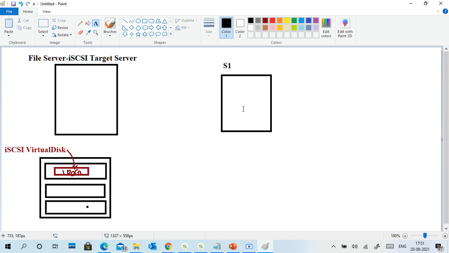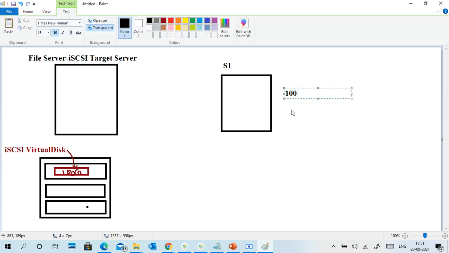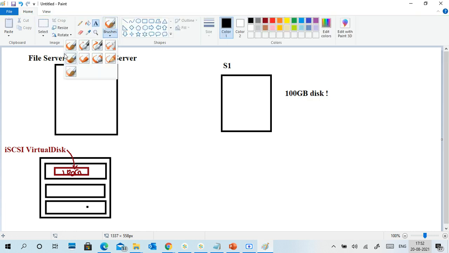This is some server, some device, some machine. It wants a 100 GB disk. It will require a 100 GB disk. Now it asks the admin, give me a 100 GB disk. What I have done is create a 100 GB iSCSI virtual hard disk in my storage bay.